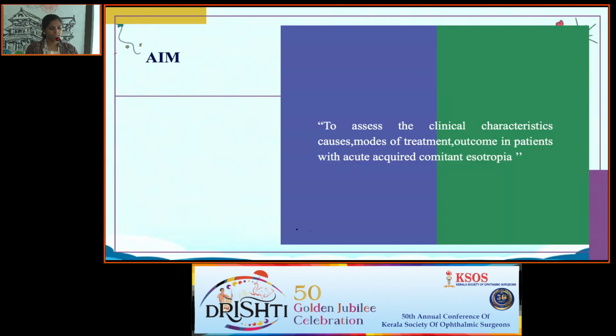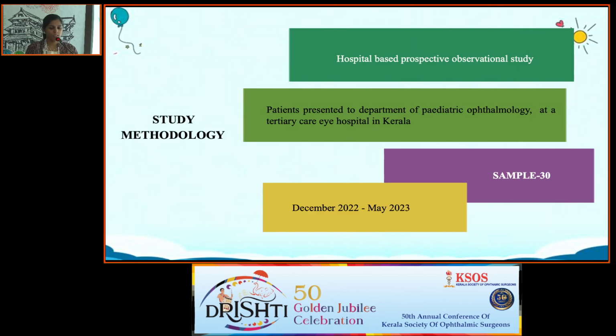The aim of the study is to assess the clinical characteristics, causes, modes of treatment, and outcome in patients with acute comitant esotropia. The study methodology was a hospital-based prospective observational study with a sample size of 30, and included the patients presented to the Department of Pediatric Ophthalmology at a tertiary eye care hospital in Kerala between December 2022 and May 2023.